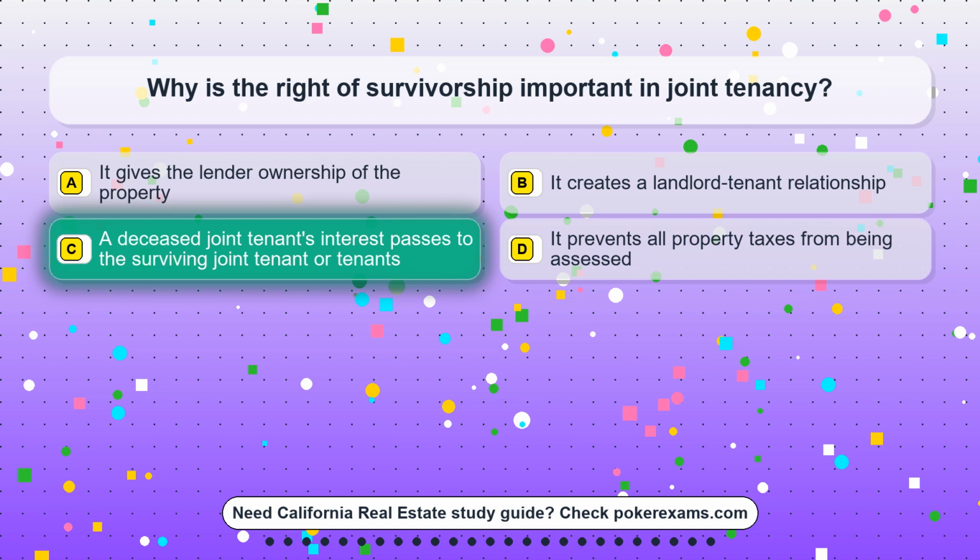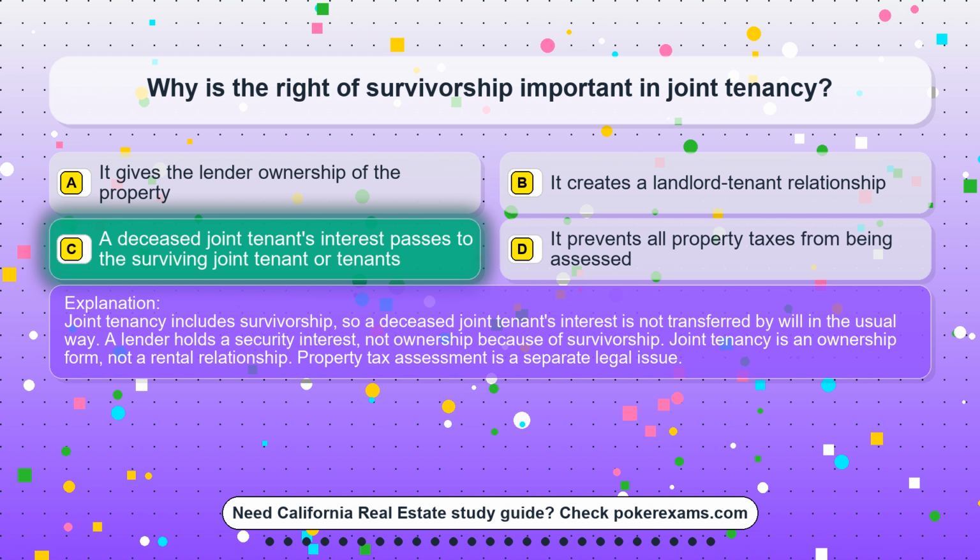The correct answer is option C. A deceased joint tenant's interest passes to the surviving joint tenant or tenants. Joint tenancy includes survivorship, so a deceased joint tenant's interest is not transferred by will in the usual way.